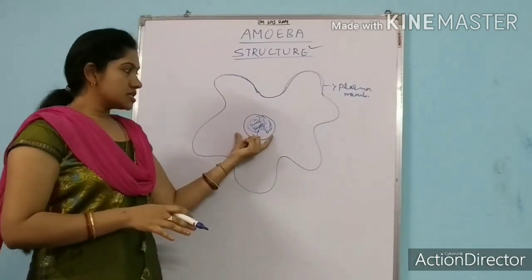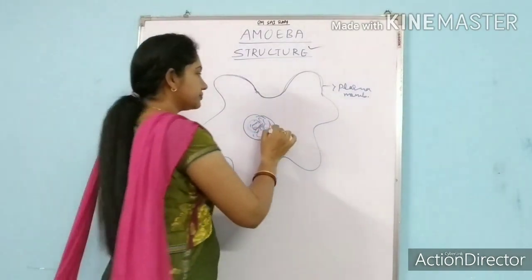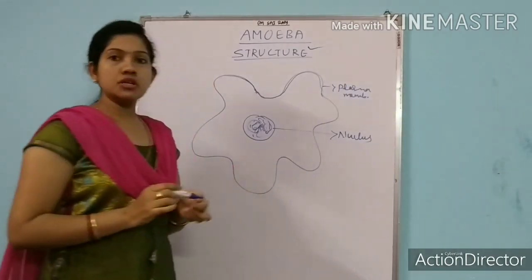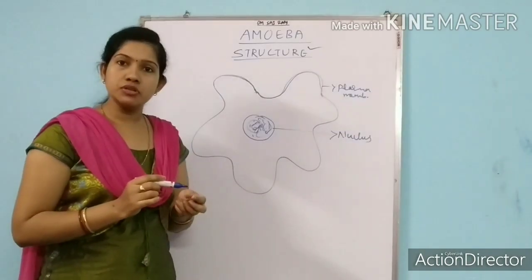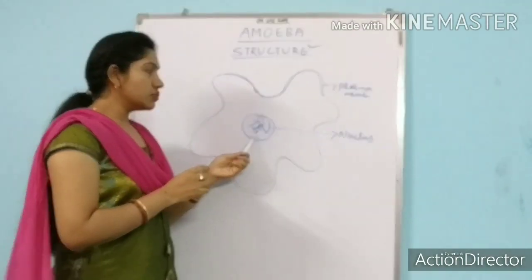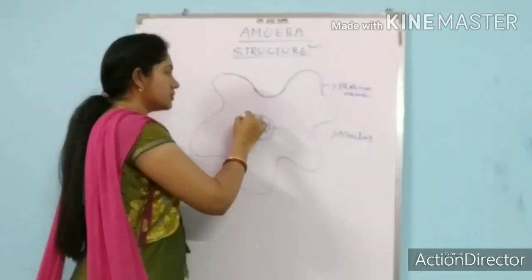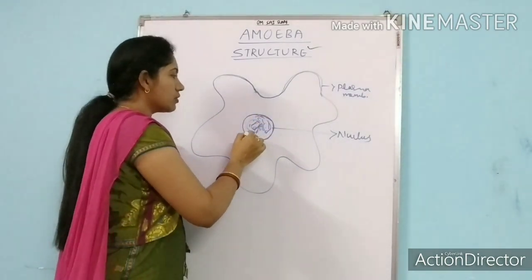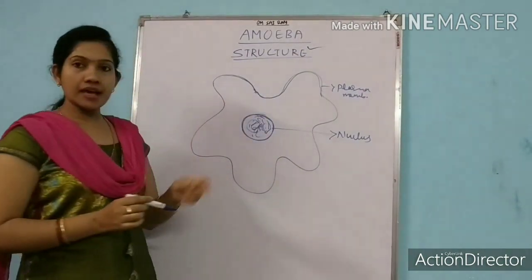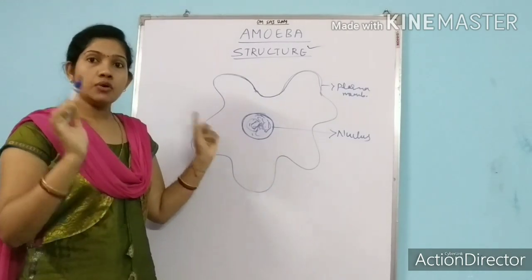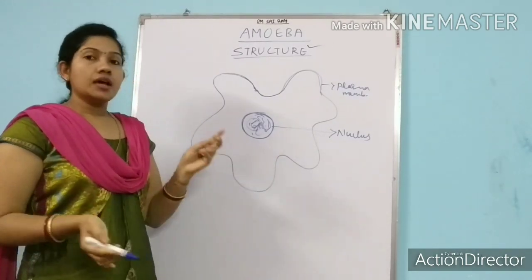So this is a prominent nucleus, or we can call it a well-defined nucleus. What is a well-defined nucleus? A nucleus which is covered with a nuclear membrane. We can call it a definite nucleus. And as protists are eukaryotes, that's why amoeba contains a well-defined nucleus.